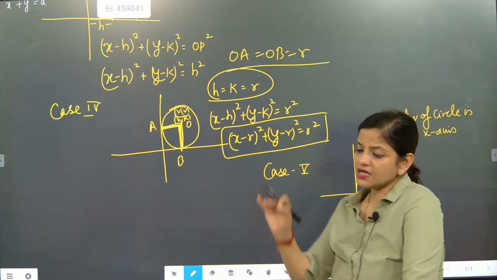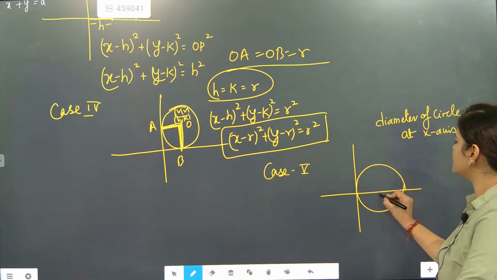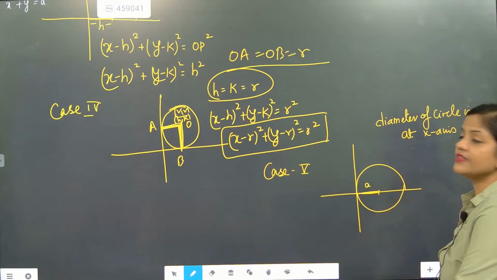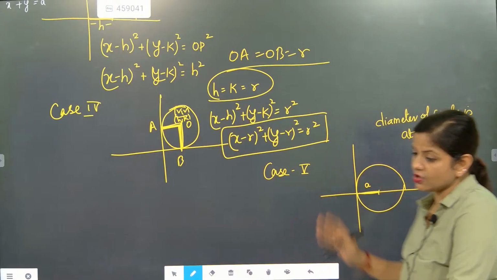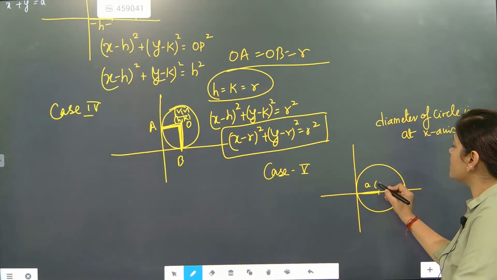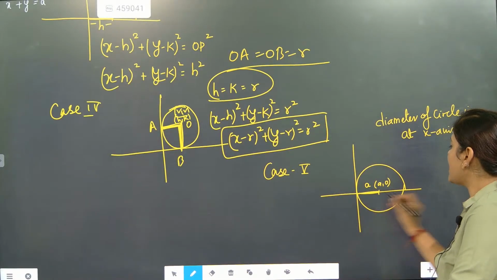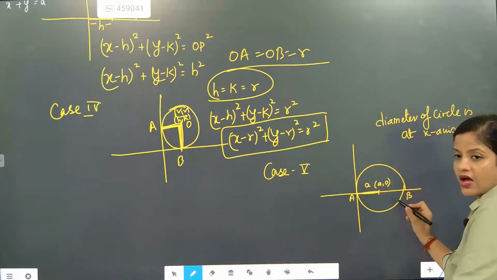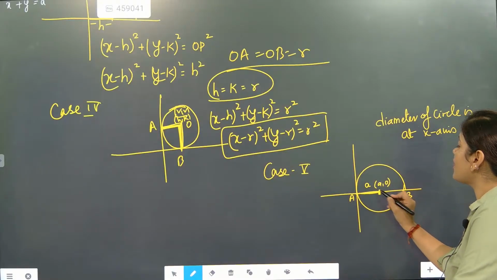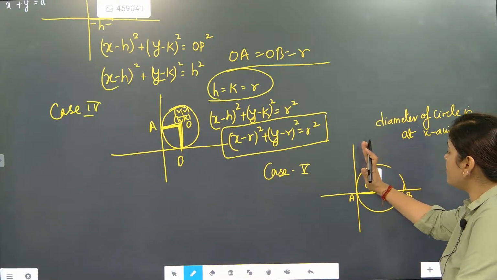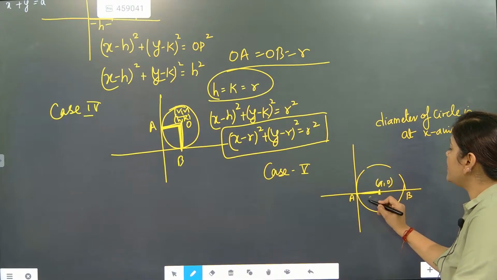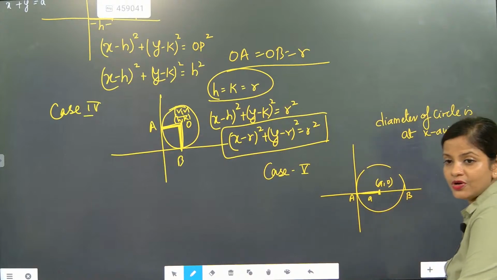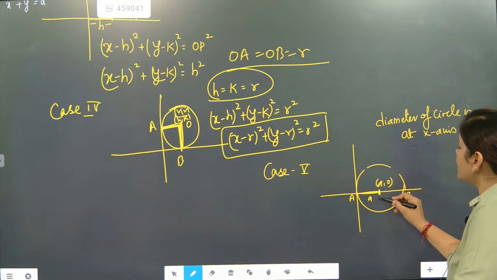So the diameter of the circle is on the x-axis, which means what, beta? Definitely, let this distance be a. This a will also become the radius, because the center will become (a, 0). If the diameter AB is on the x-axis, the center point can be (a, 0). If the center point is exactly (a, 0), please understand this. That means the radius will be a only. So everywhere you go, it will be exactly a only.